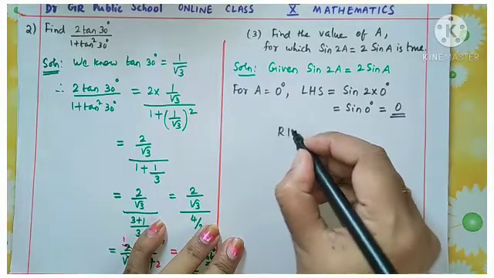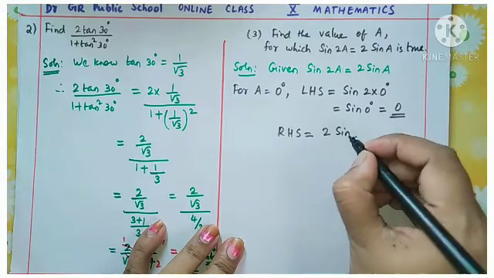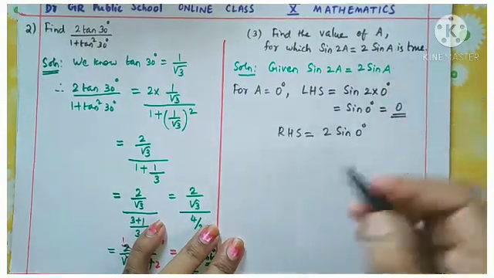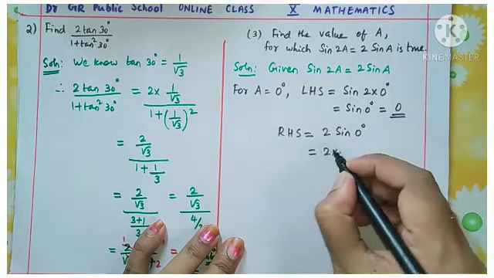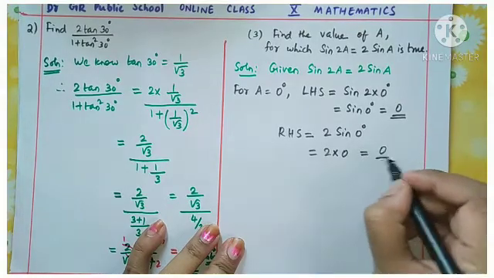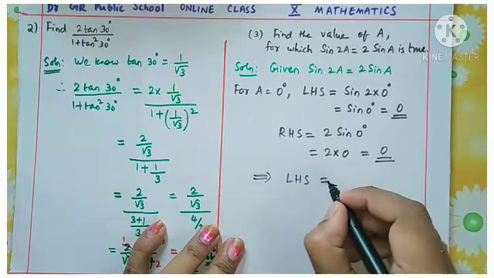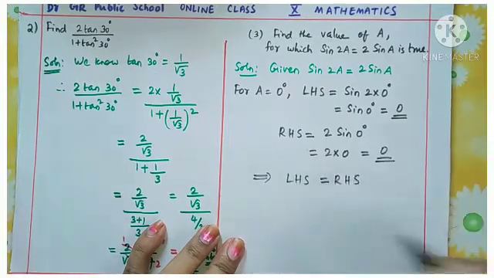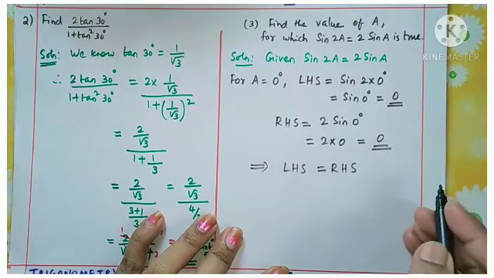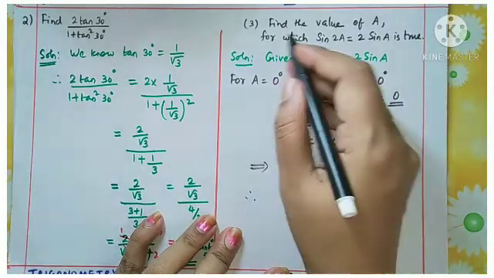Now take RHS. RHS is 2 into sine 0 degree, because we have taken A as 0. So that is again 2 into sine 0. You know already it is 0. So that is also value 0. So for this 0 degree we got LHS is equal to RHS. So no need to check for other angles. We got our answer.